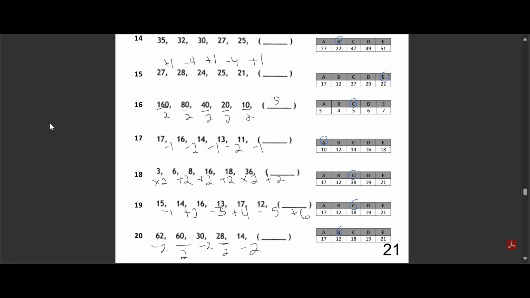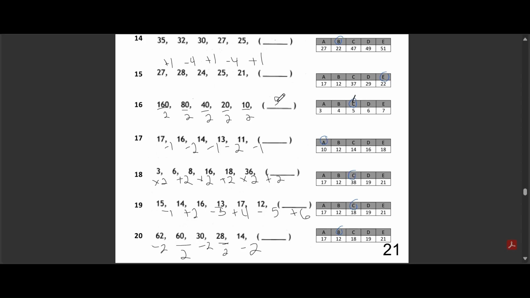Look at question 16. Our sequence is 160, 80, 40, 20, 10. And we need to figure out what number comes next. Our options are option A, 3, option B, 4, option C, 5, option D, 6, option E, 7. The correct answer here is option C, which is 5.